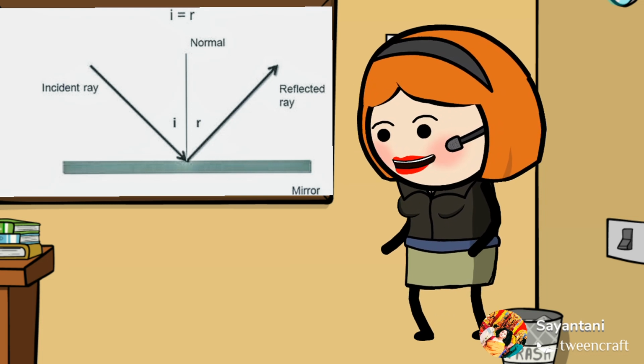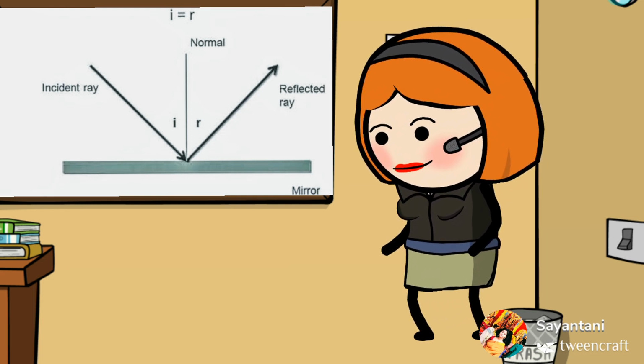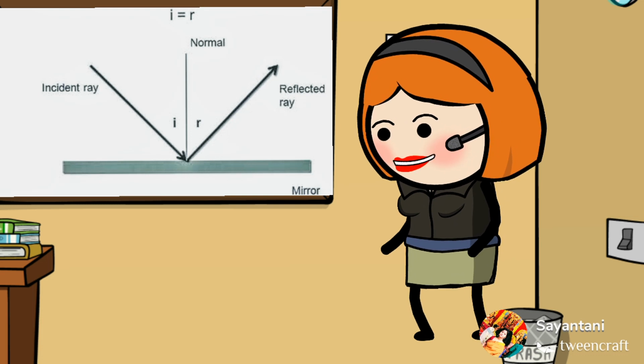Now over here in the reflection diagram there are three things which have to be mentioned. One is the incident ray, number two is the reflected ray, and the normal. Normal is just perpendicular to the surface. From the point of incidence it is just a perpendicular drop. It is an imaginary line; it does not exist.